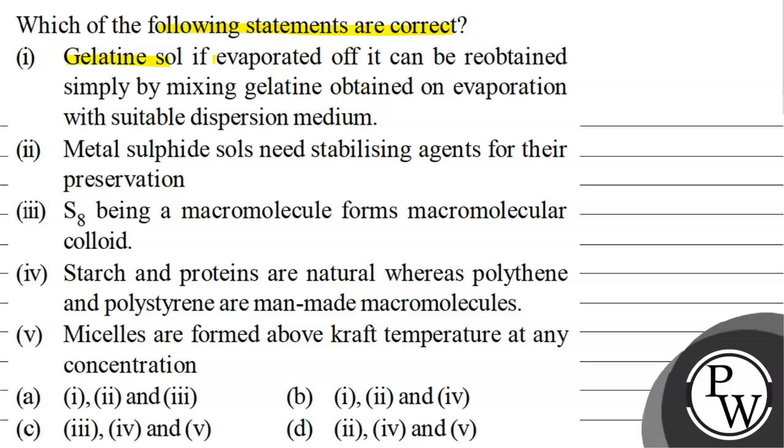First, gelatin sol if evaporated off can be reobtained simply by mixing gelatin obtained on evaporation with a suitable dispersion medium. Second, metal sulphide salts need stabilizing agents for their preservation. Third, acid being a macromolecule forms a macromolecular colloid. Fourth, starch and proteins are natural, whereas polythene and polystyrene are man-made macromolecules. Fifth, micelles are formed above kraft temperature at any concentration. And these are the options that are given to us.